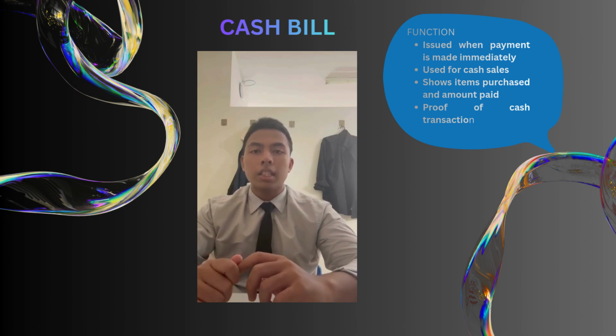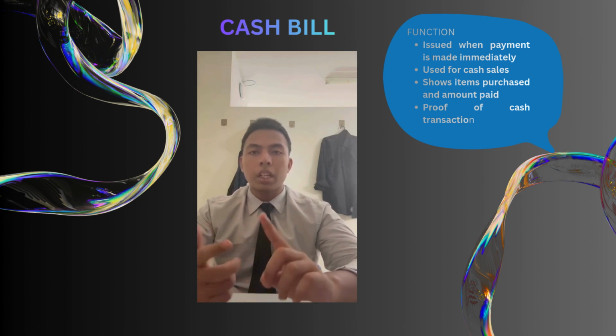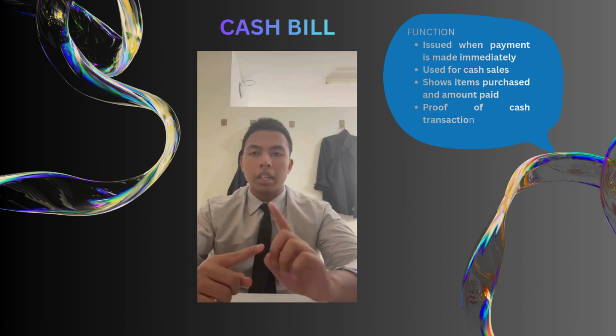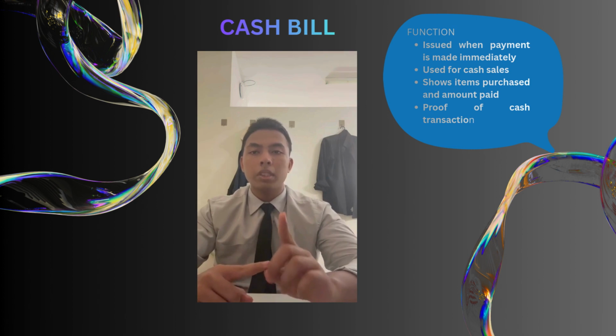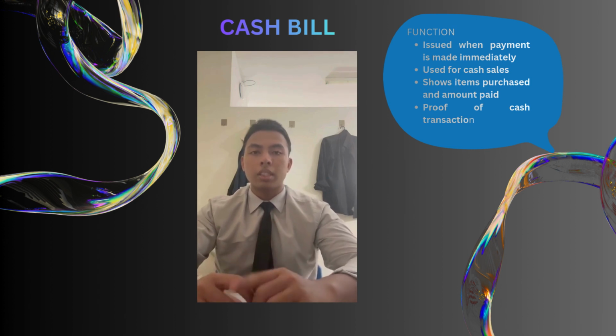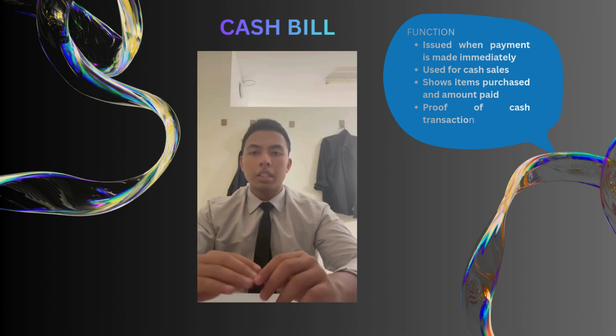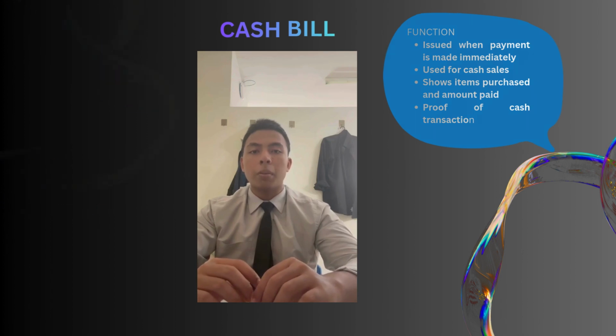It shows details such as the date, item purchased, amount paid, and total payment. This helps the business to record the cash sale or cash purchase accurately in the accounting records. In short, a cash bill confirms that payment has been made and supports accurate bookkeeping.